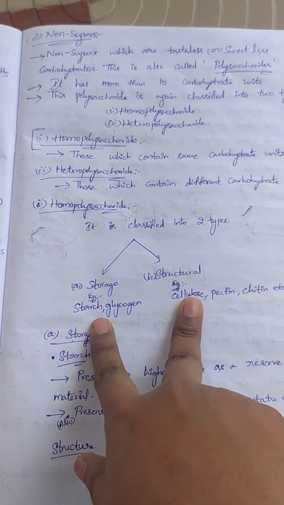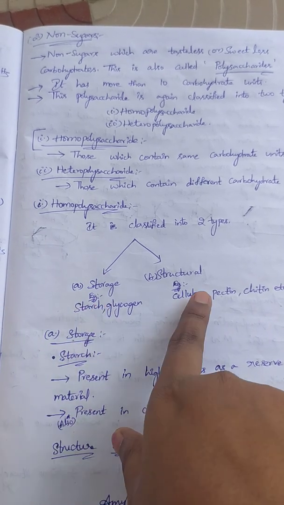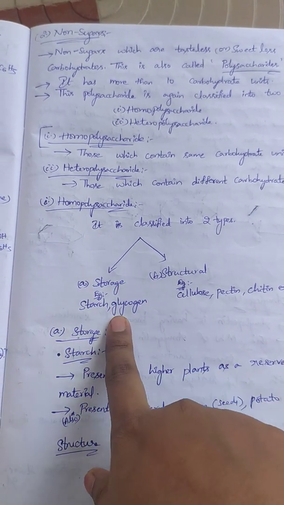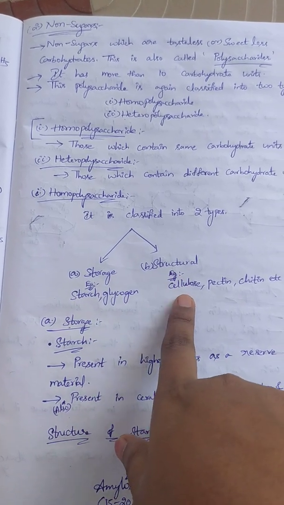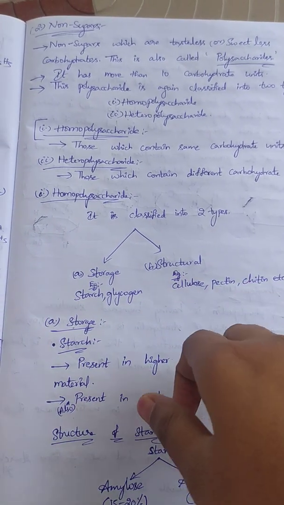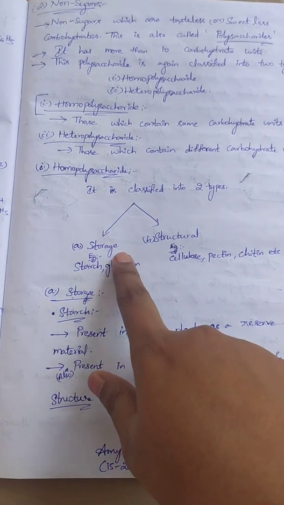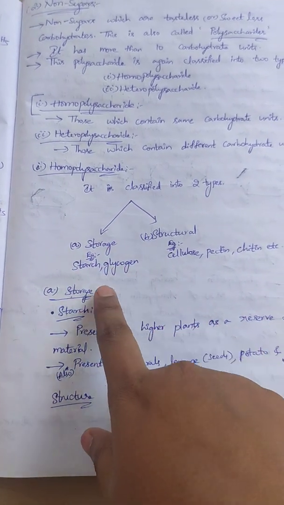Homopolysaccharide is again classified into two types, storage and structural. Under storage, examples are starch and glycogen; under structural, cellulose, pectin, chitin, etc. In detail, we will see further. Okay, first of all, we will see about storage polysaccharides.